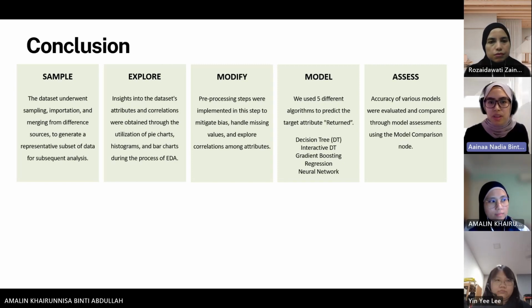Next, pre-processing steps were conducted during the modify step in order to mitigate bias, handle missing values, and explore correlation among attributes. During the model step, 5 algorithms as listed here were used in this project to predict the target attribute return. Lastly, in assess, accuracy of various models was evaluated and compared through model assessment using model comparison.